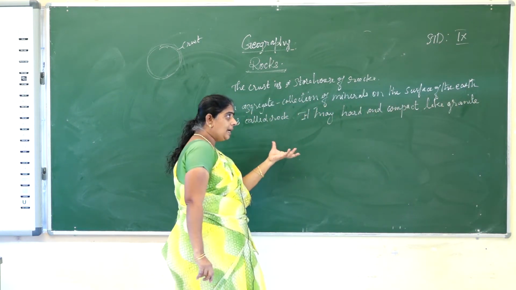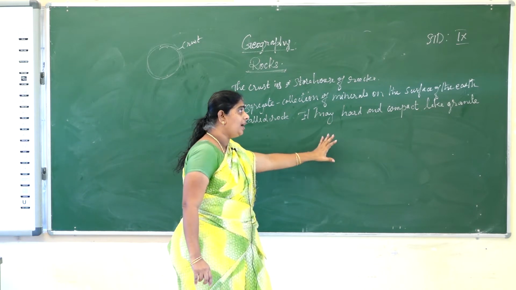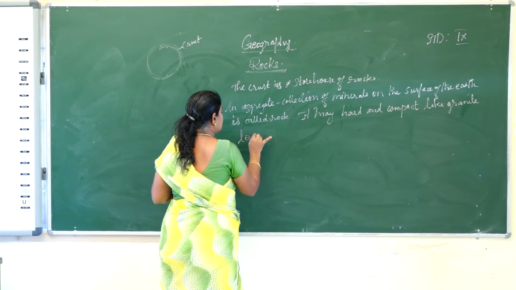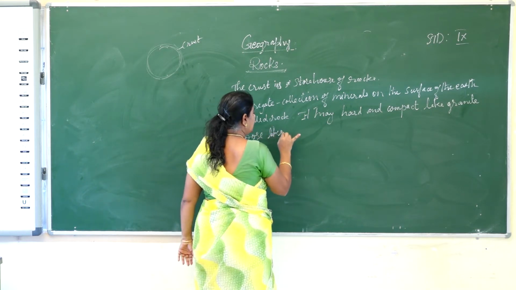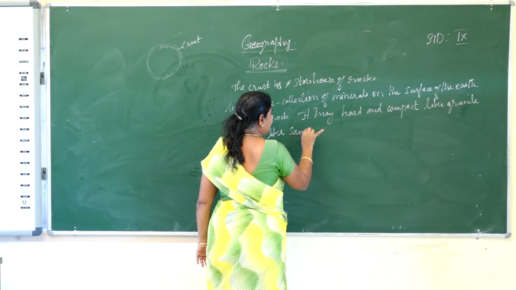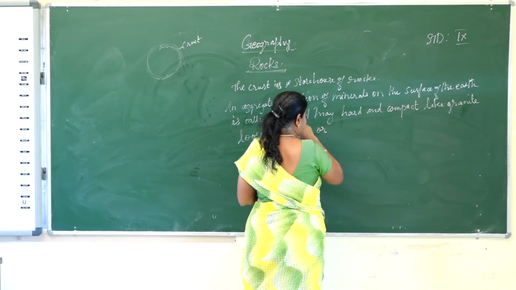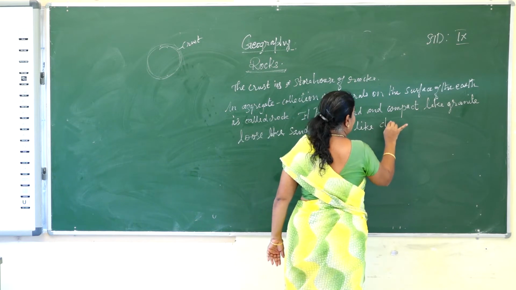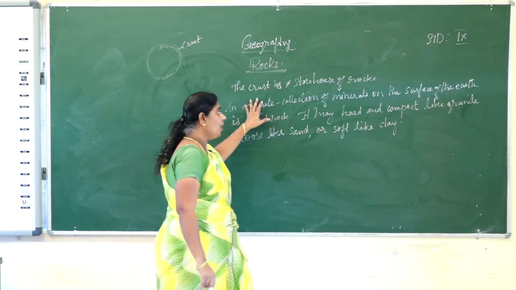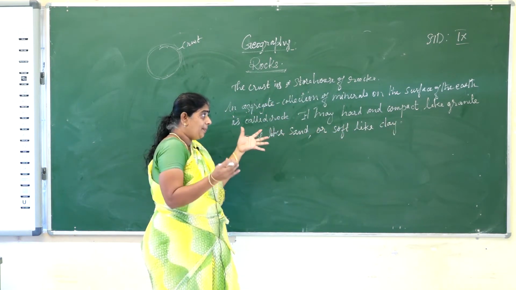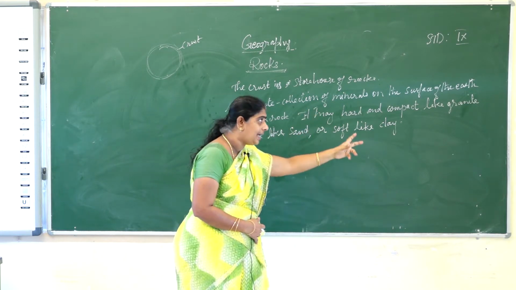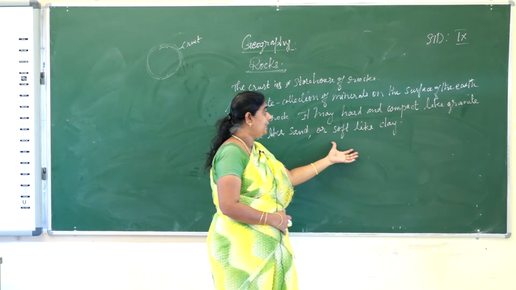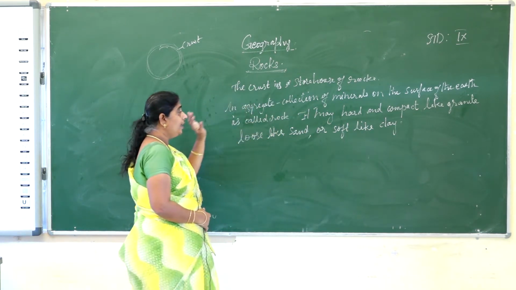In the rock, it will be hard and compact like granite, or loose like sand, or soft like clay. So this rock may be in any form. It may be hard and compact like granite, or loose like sand, or it's soft like clay. This is what a rock is.